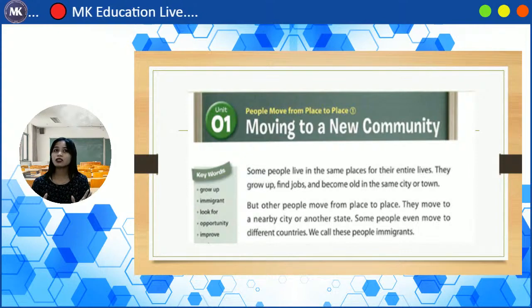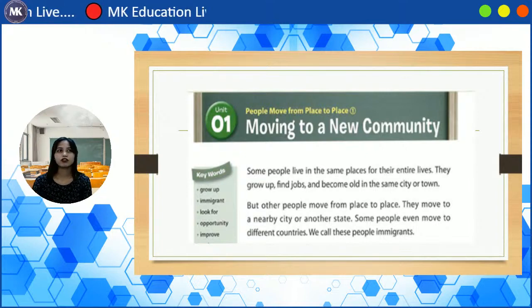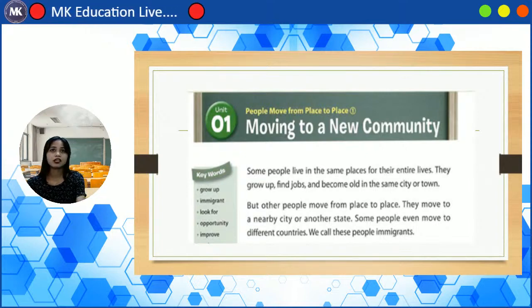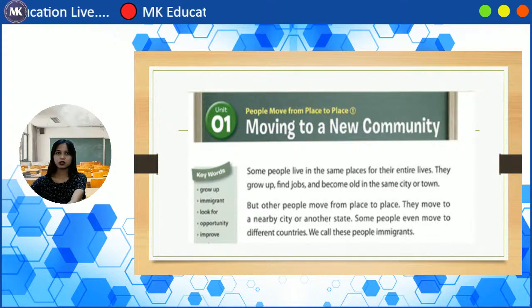But there are some other people that don't like the Philippines, so they will go to another country and stay there, settle there. Some people even move to different countries. As I've said, some people will go to another country, find a job, and then stay there.